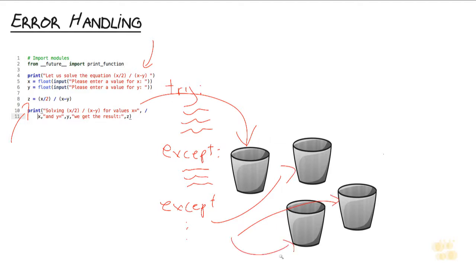So in the case that we just showed, we could have one except statement that's going to handle when the user keys in text instead of a number, and we could have another except bucket that handles when the user keys in two values that are the same and we get a 0 in our denominator. And then lastly, we can even finish it off with a sort of generic bucket that handles all the other errors that we don't know about, where we can say to the user, you know what, something went wrong, we don't know what, but here's the output, here's the diagnostic information, do with it what you will. So let's take a look at that code sample we were just working with and start cleaning it up, adding in a little bit of try except statements so that we can handle our errors a little more cleanly.